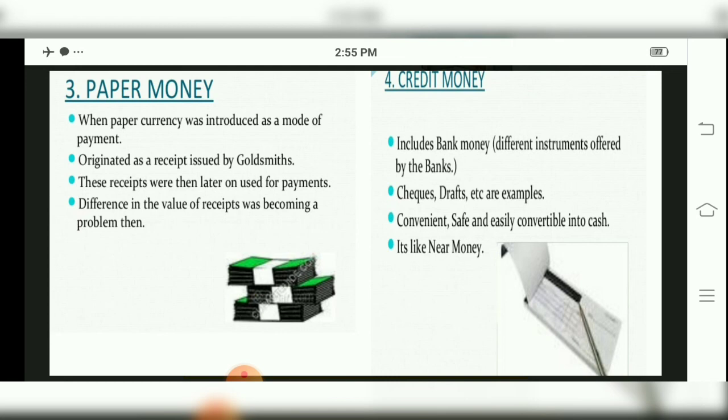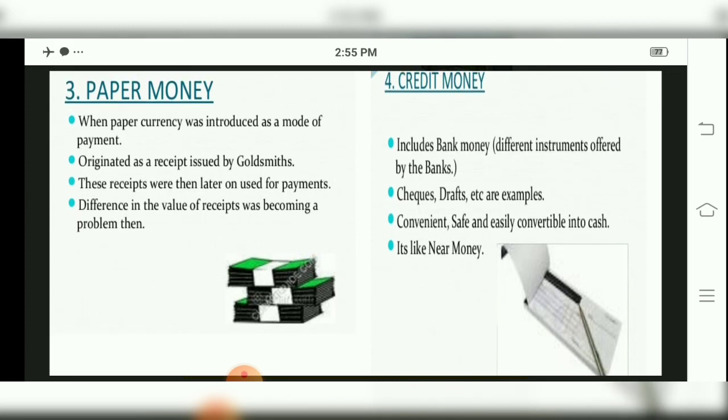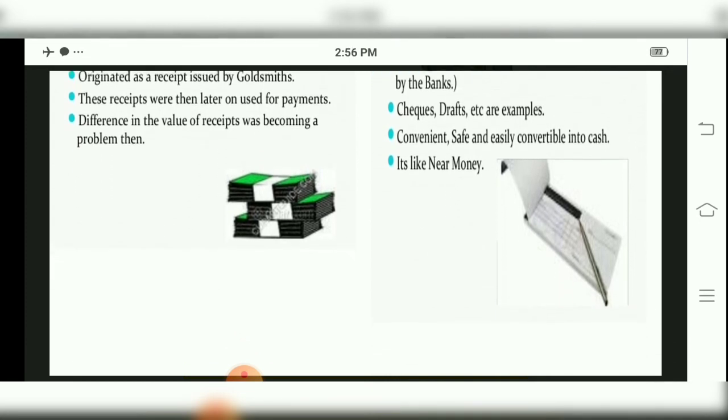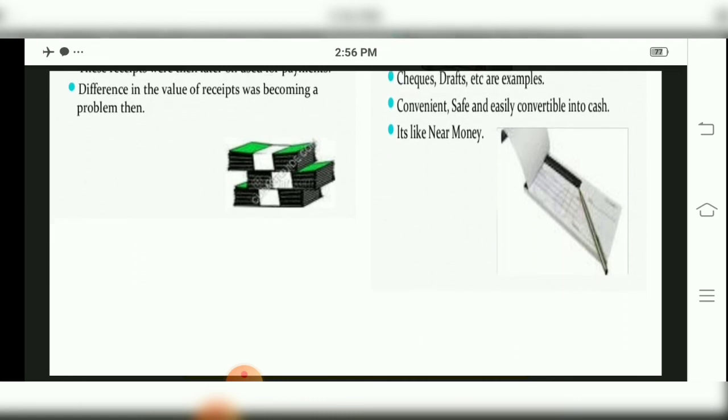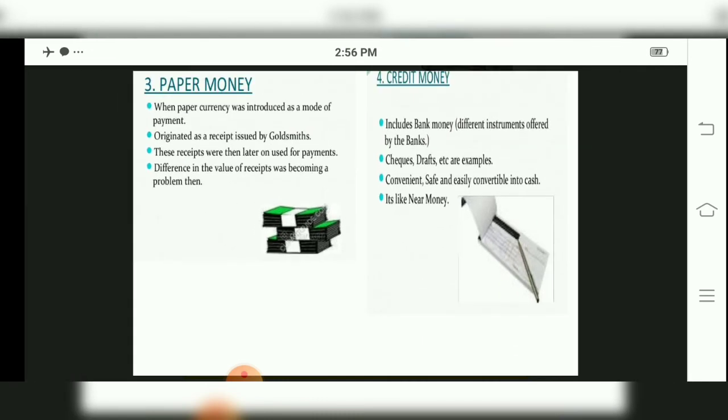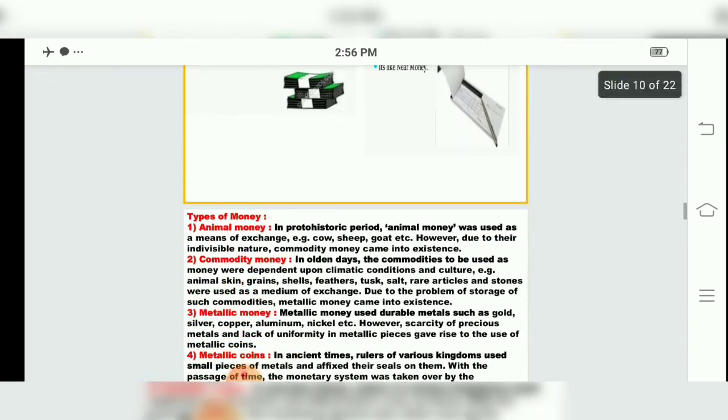The paper currency originated as a receipt issued by a goldsmith, and afterwards it was used for payment. Credit money includes bank money, children. Checks and drafts are examples, very convenient, safe and easy to carry. That is credit money, like near money.